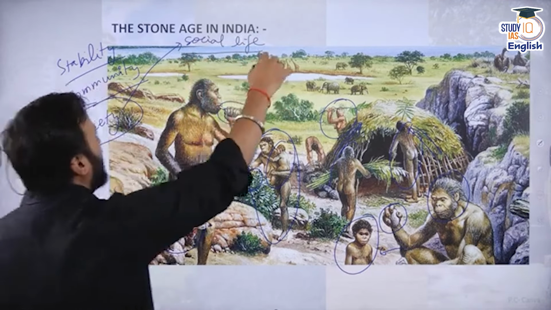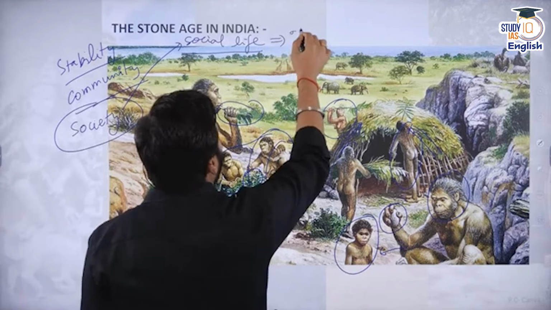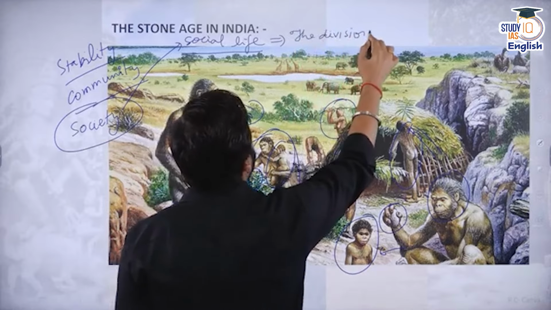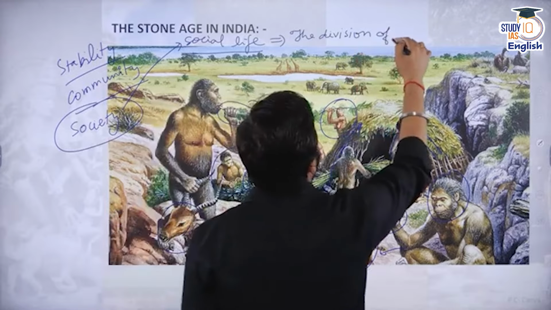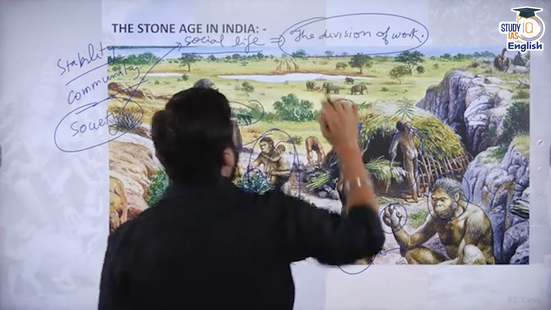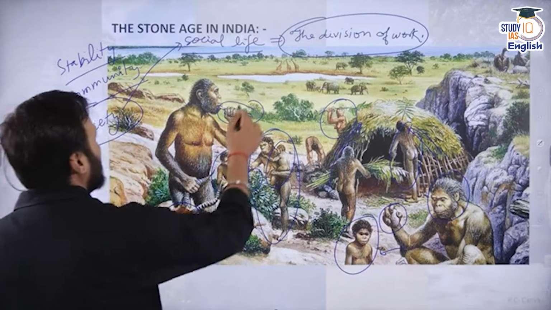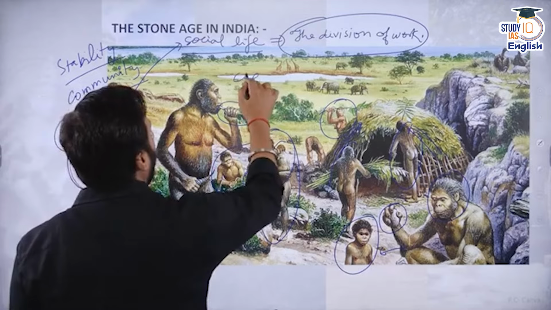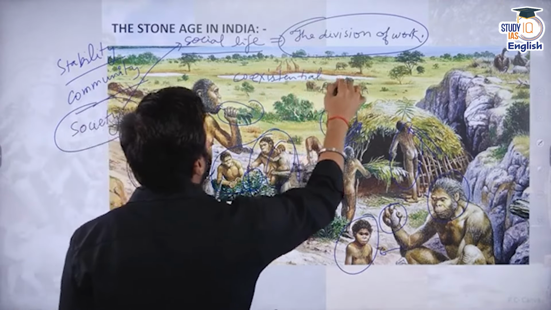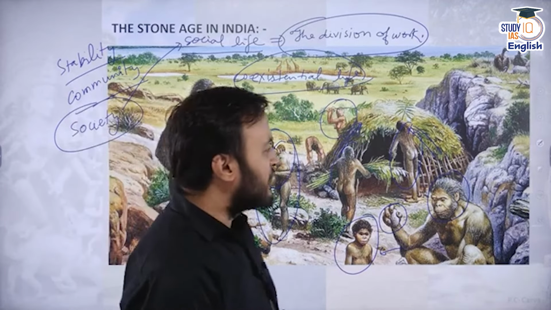At the same time, they can also represent the division of work. Then they are helping each other to survive, which is called the coexistential life. Okay. So these are certain common features.